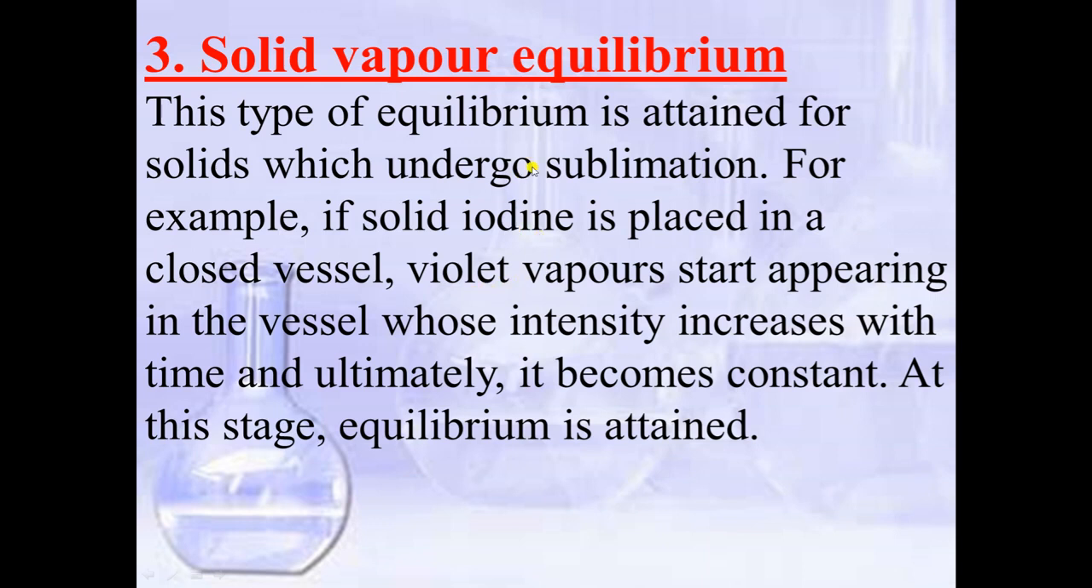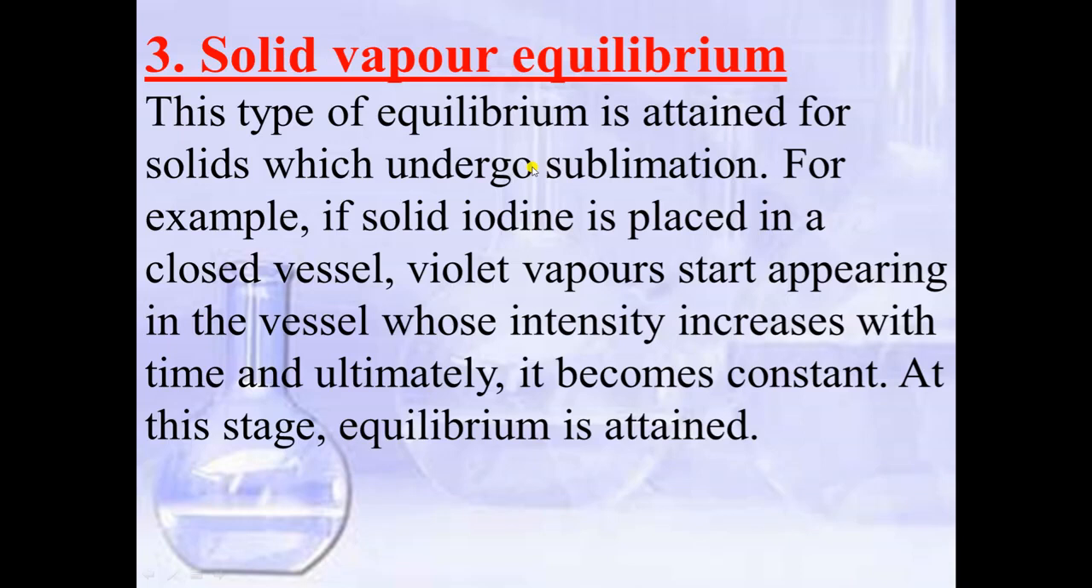When solid iodine converts into gaseous state, the color will be violet. Now you will observe that the intensity of the violet color keeps on increasing, and after some point the intensity of violet color will become the same. It will become constant, because at that stage equilibrium is attained.